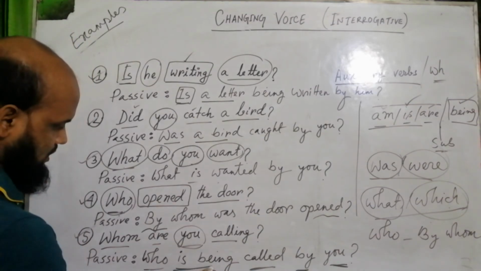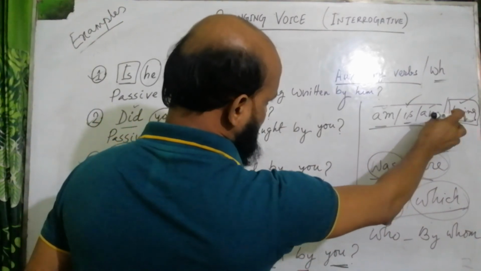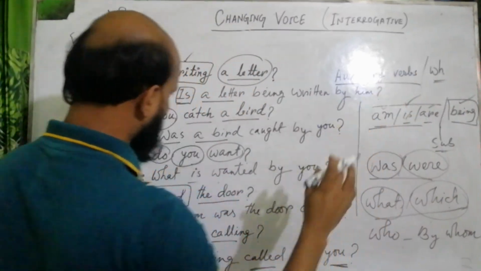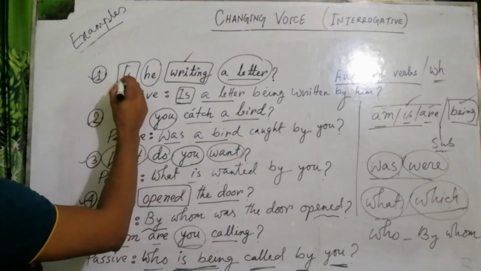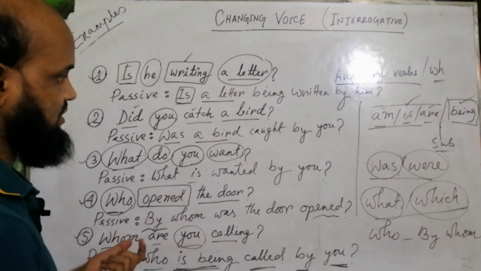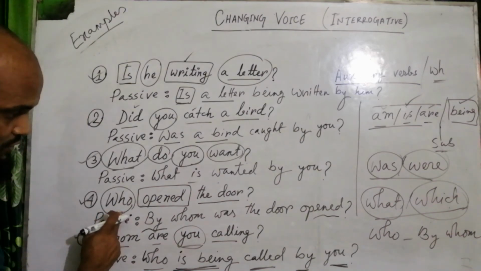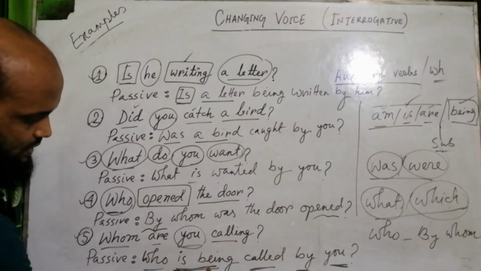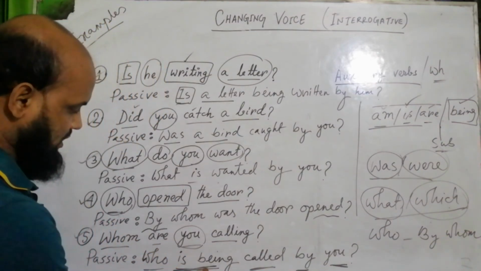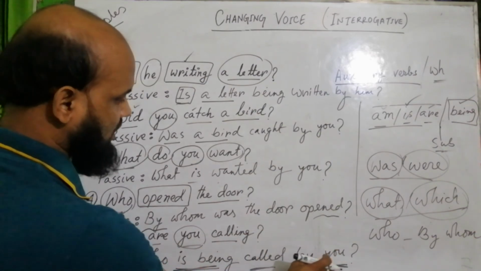I told you that we need to separate is and being, putting the subject in the middle. It happens where you see am, is, are, did, was, were, etc. auxiliary verbs. But in the case of a WH question, you don't need to separate this. You just keep it together. Who is being called by you?